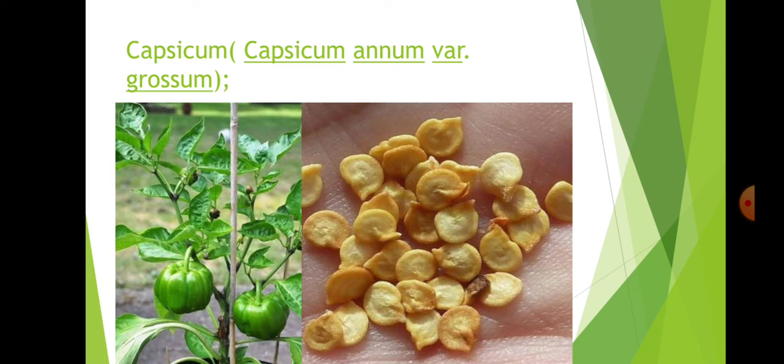And next, Capsicum annuum variety grossum, whose seeds are somewhat larger than the chili. Otherwise the broadness is similar to the chili, but larger. This is capsicum. In most of the varieties pungency is absent. It is used mainly as a vegetable.